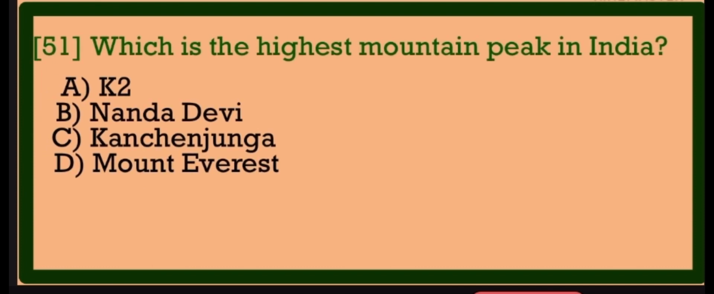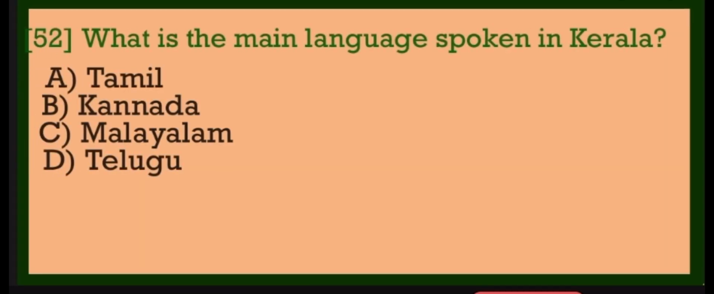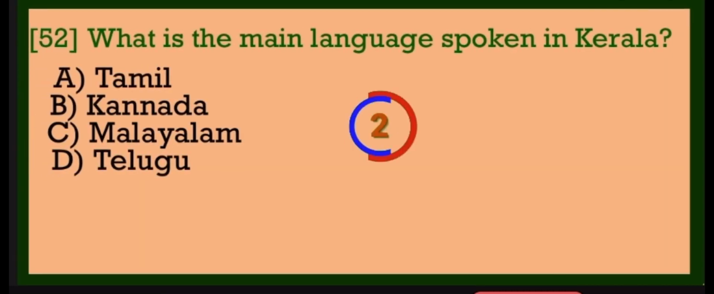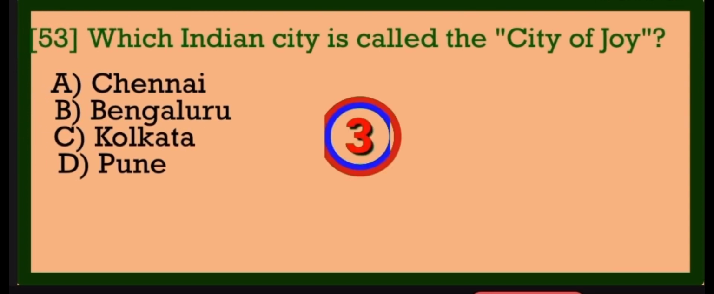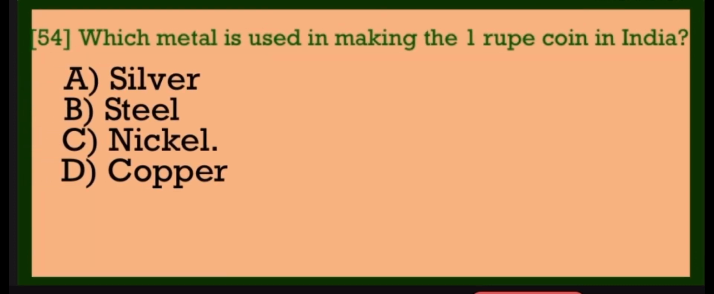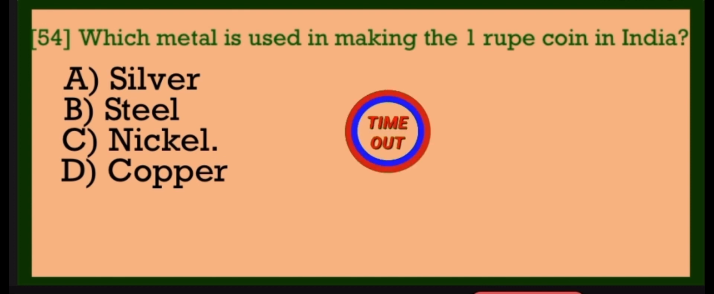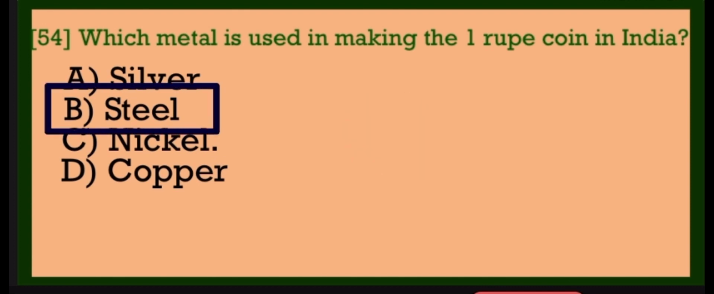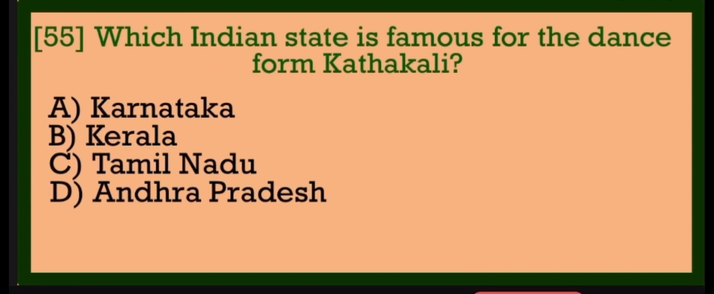Which is the highest mountain peak in India? Kanchenjunga. What is the main language spoken in Kerala? Malayalam. Which Indian city is called the City of Joy? Kolkata. Which metal is used in making the 1 rupee coin in India? Steel. Which Indian state is famous for the dance form Kathakali?